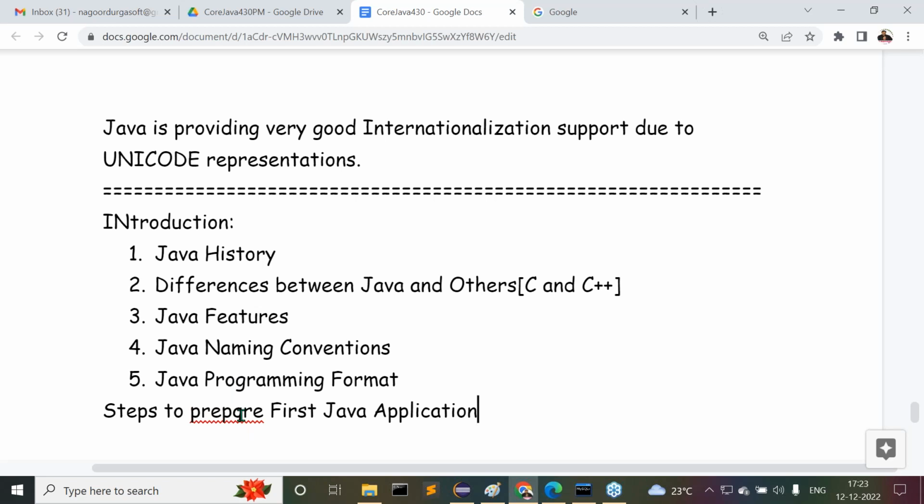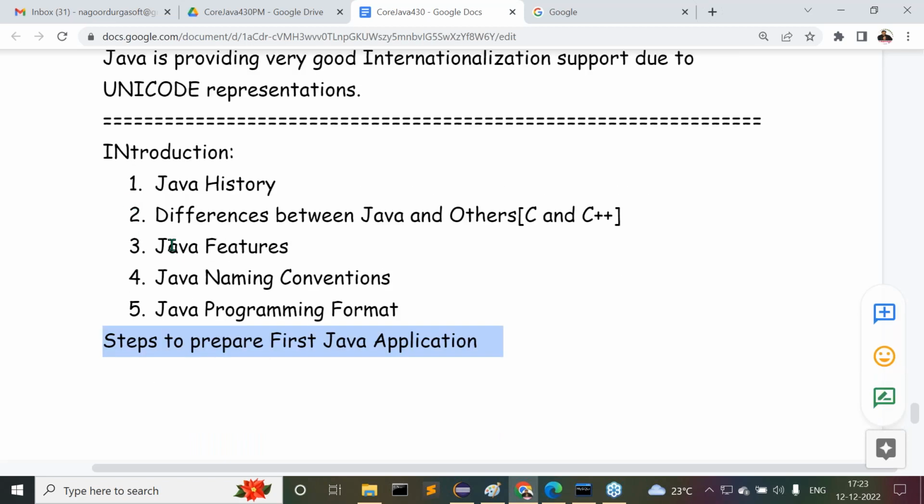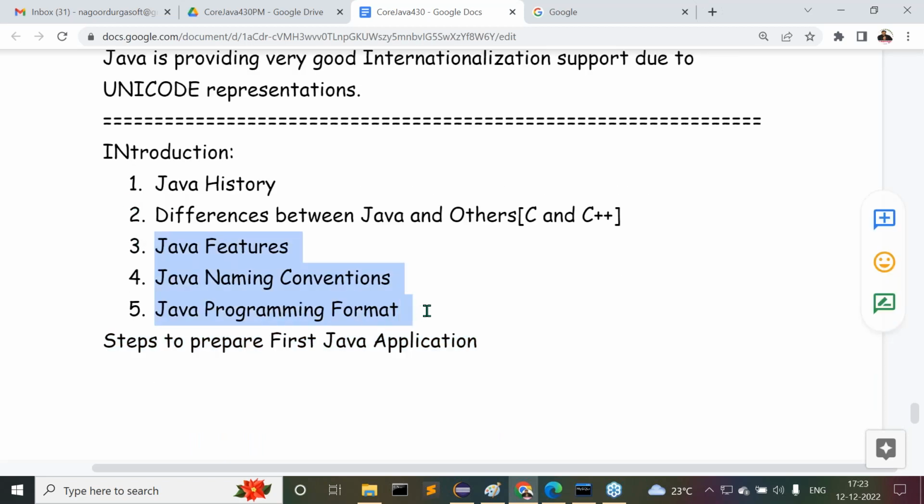I think we already started this topic at 6 p.m. Am I right or not? So the pending topics at 4:30 are what? Only 3 topics. If we complete only these 3 topics, automatically we can stop the classes at 4:30. Continuously we can attend the class until 6 o'clock. This is the clarity I'm telling you. Okay, fine. Leave this one.